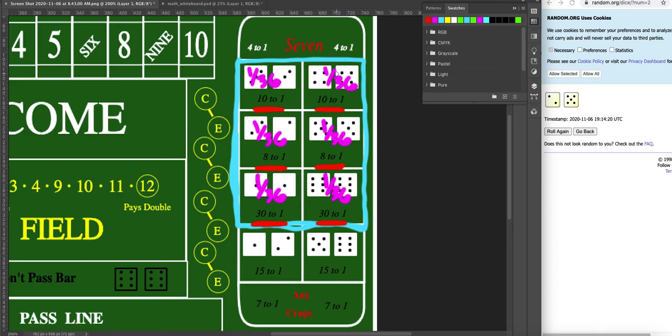So if you were ever to do a hard way, you should only do these 30 to 1 bets because they're just as likely as these other ones, but they pay out worse. It's kind of weird, right? Now, these ones, we can kind of think of the same way. They're more likely than the other ones. Because for a 3, you can get a 1 and a 2, or a 2 and a 1. And then an 11, you can get a 5 and a 6, and a 6 and a 5. So these are actually 2